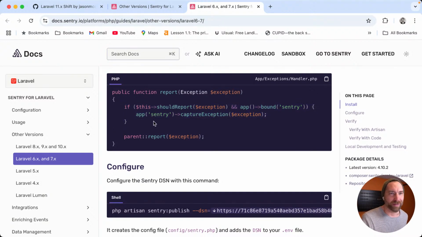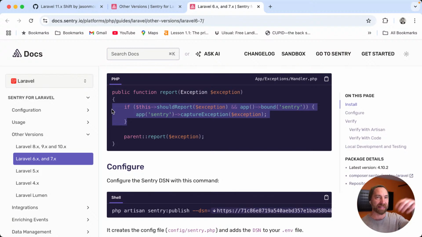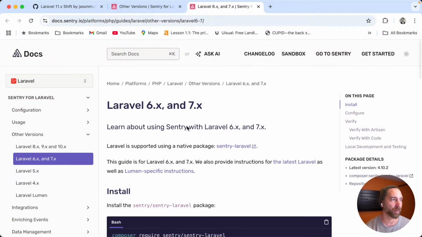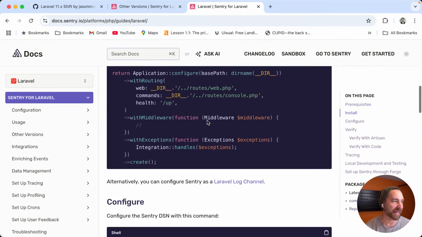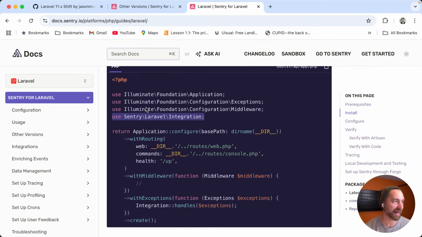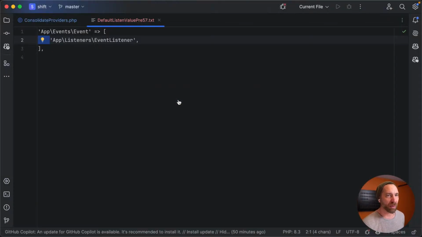How hard would it be to look at the app exception handler and say, oh okay, if we find this snippet in your report method, and we strip it out, and then you match a default handler, go ahead and remove it, tag something to re-add Sentry, and go ahead and upgrade it? Why not? I think that's pretty easy. It goes here. It adds an import. I think we could at least skeleton this out. There's probably enough people using Sentry.